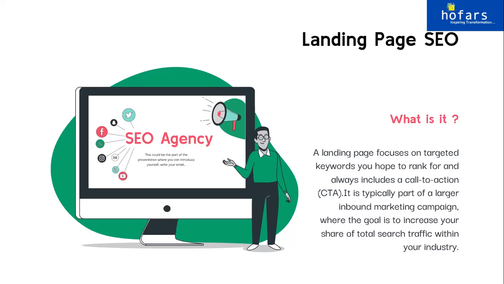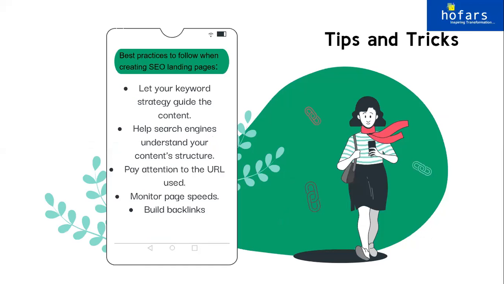Other than that, as I've already mentioned, your content structure should be very clear. It should have a meta description. Your images should have a description, which is known as an alt tag. It is advisable that you use internal links in your website, and to create as many backlinks as possible. Your images, videos, whatever is available on your landing page should be optimized and playable, be it in desktop format or in mobile format. All of this comes under your landing page. I have already discussed these tips and tricks with you right now.